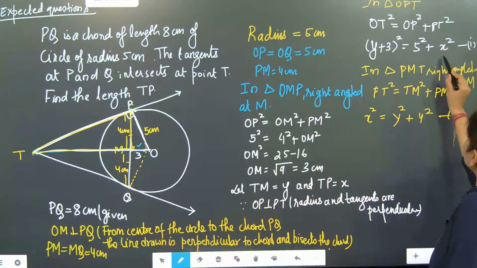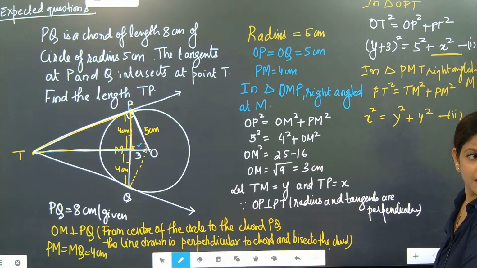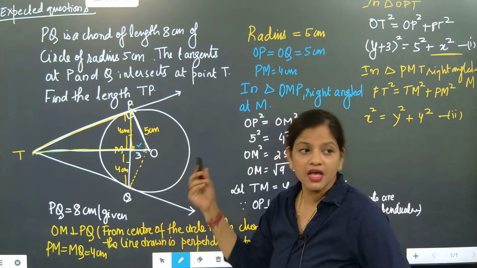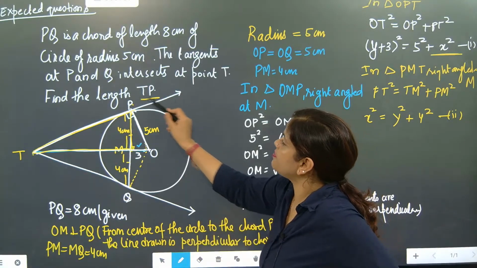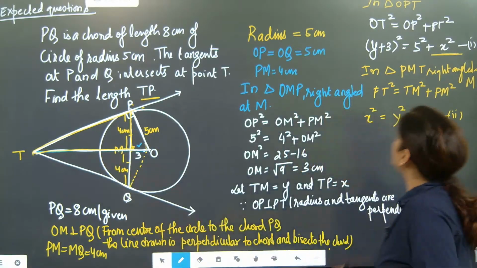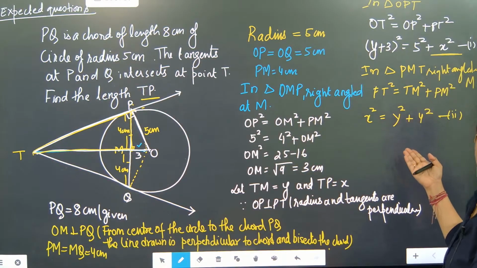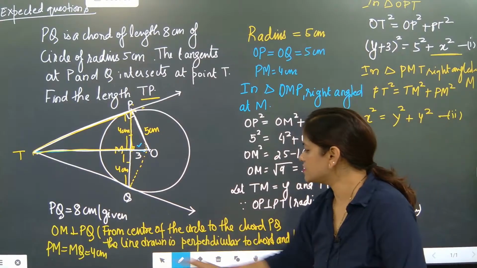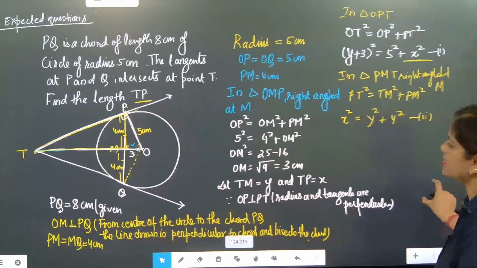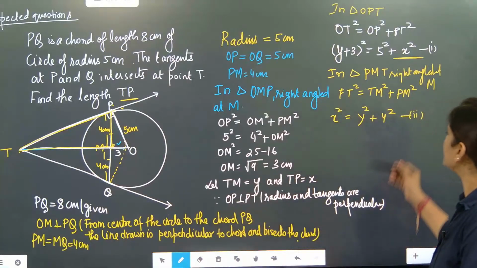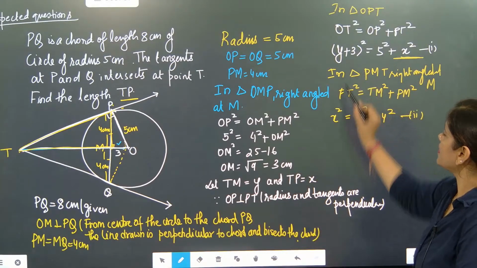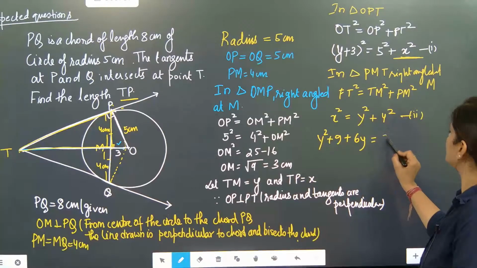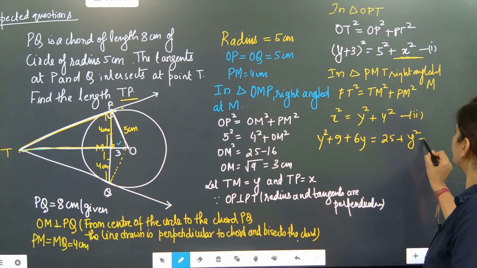So from equation 1 and equation 2, can we substitute x square? They are asking, we can substitute y also or x also. But since they asked what is TP, and TP is x, we can first find y and then find x. No problem at all. But here I'm just needing some space, so I'll shift this a little bit and then do my work. Now look here. We can substitute here. This part will become y square plus 9 plus 6y is equal to 25 plus y square plus 16.